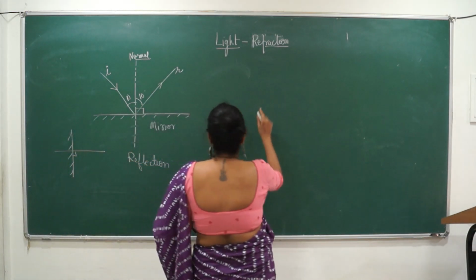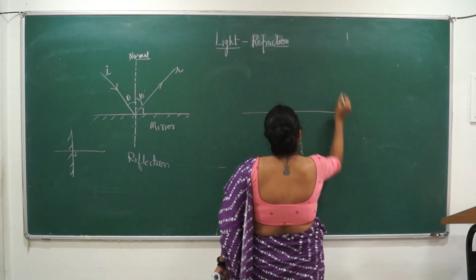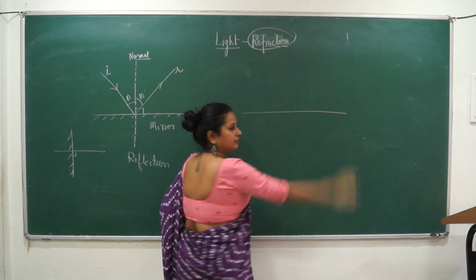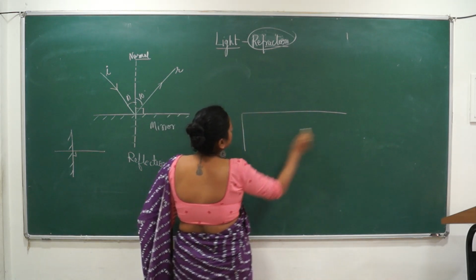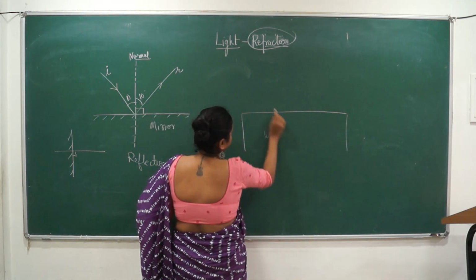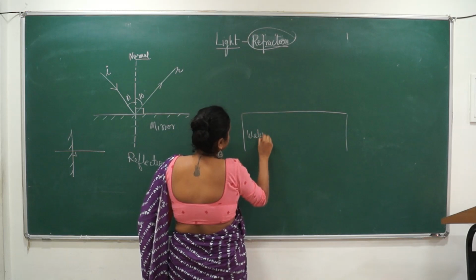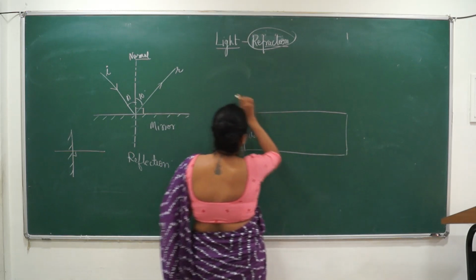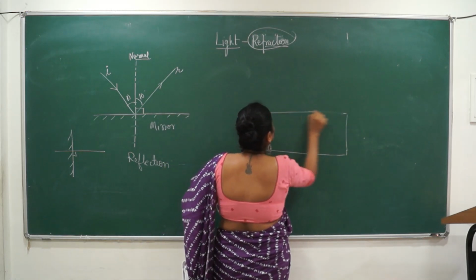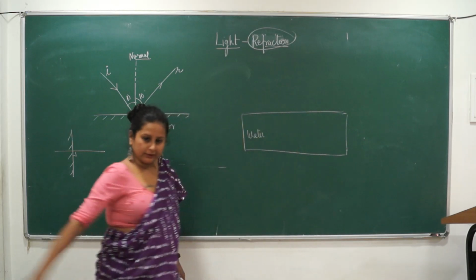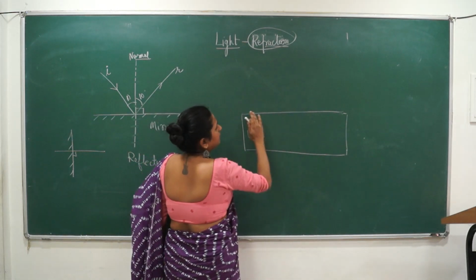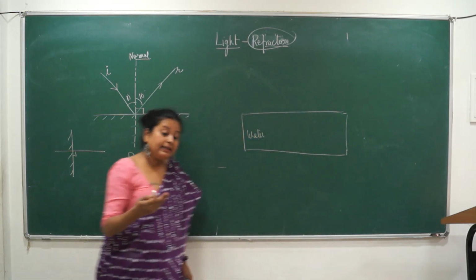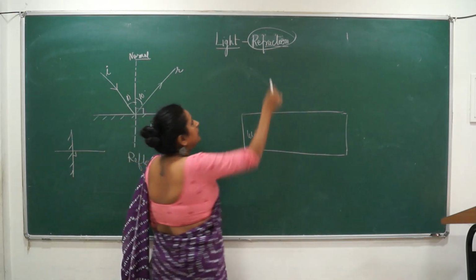Now let's come to refraction. Refraction is the concept that we will be studying in this class. Okay? So let's say this is water. This is a box or a jar which contains water. This is the surface of water. If this is the refracting surface, what is refraction?